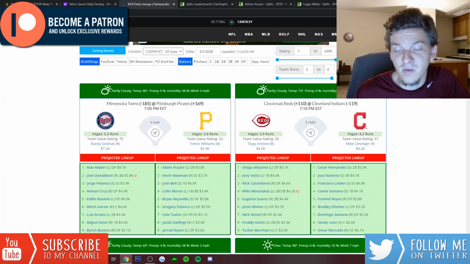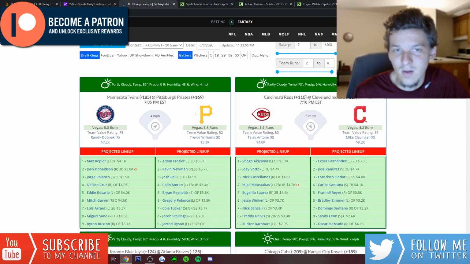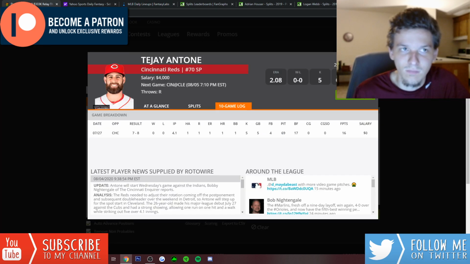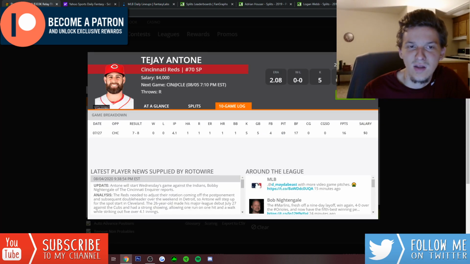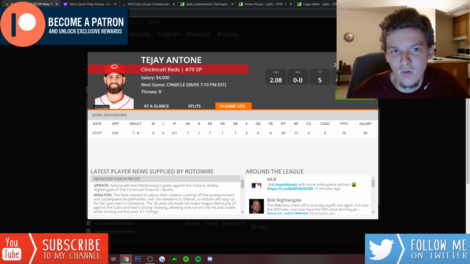And I don't know if this is a mistake or not, but I mean, the Indians only have a 4.2 implied run total, so that makes me assume this Antone guy, he's not bad. At 4K, I don't have a problem with him here against the Indians. A 4.2 implied run total against him, like, that is really, really low for a guy that's 4K. Can go 75, 80 pitches. Even if he gets you like 10 points, that doesn't kill your lineup at 4K.